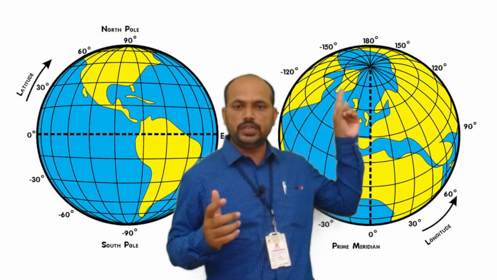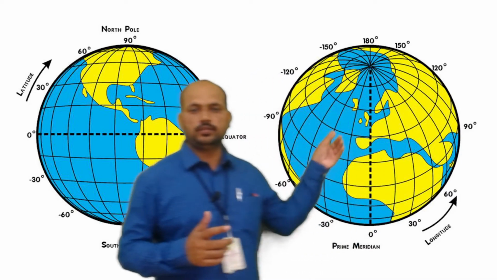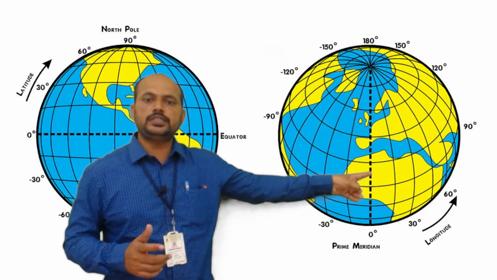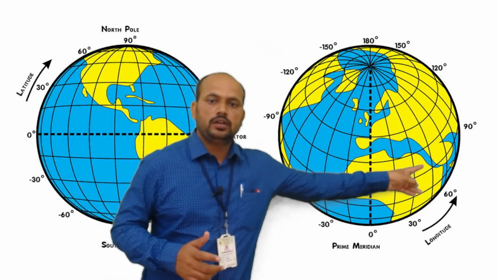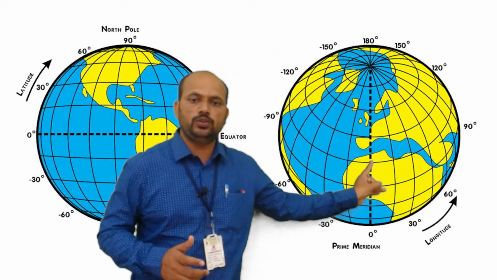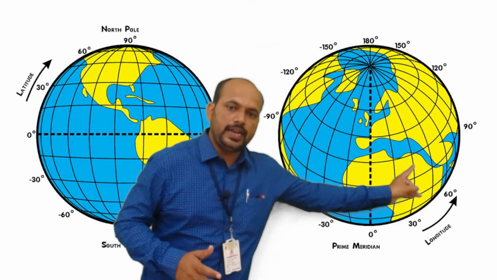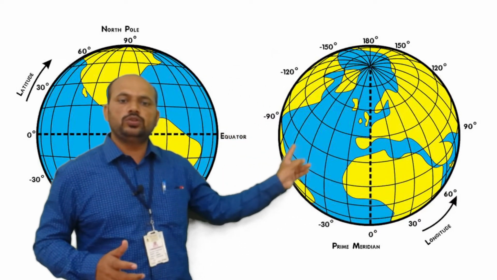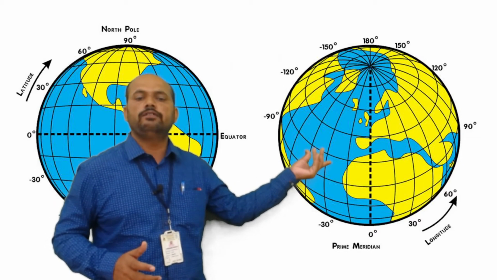Whatever the dotted line you see here in this globe, what do you understand? This is the vertical line. It is longitude. And this dotted vertical line, you can consider as the prime meridian. The part lying to this side of the prime meridian, you can consider the eastern part. And the part lying to this side of the prime meridian, you will consider as the western part.